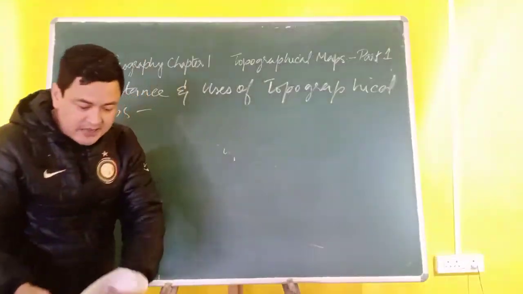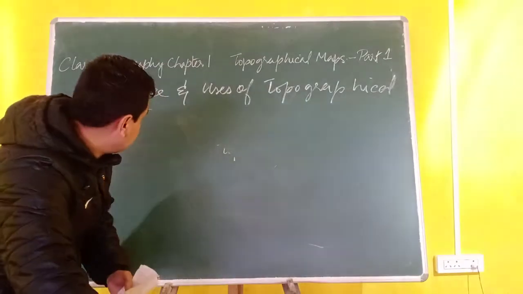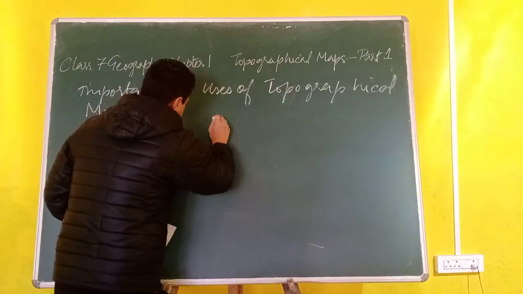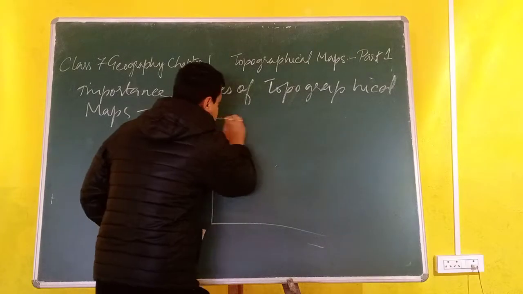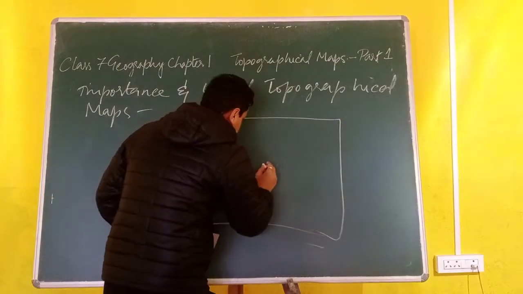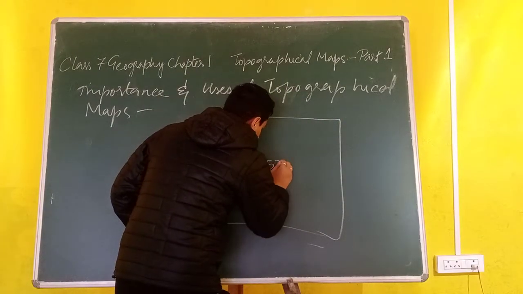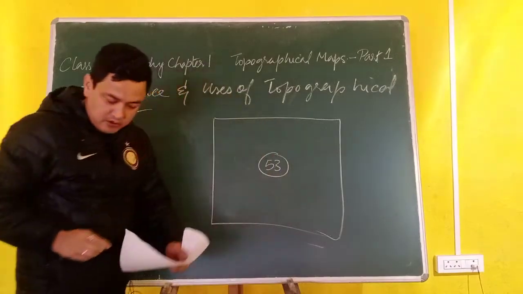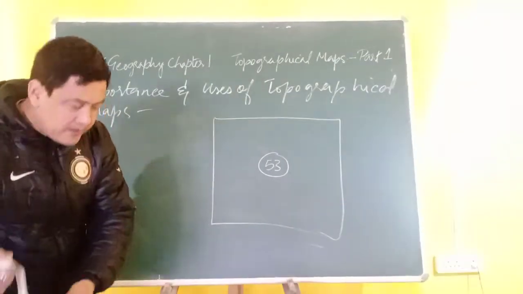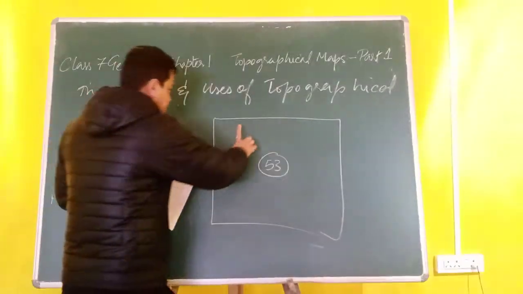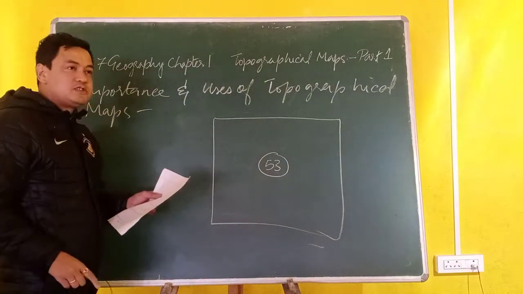Now I'm drawing that on the blackboard. Just see. This is sheet number 53, so I'm writing 53 here, and I'm making a circle here. This is the area of India which I'm going to study.